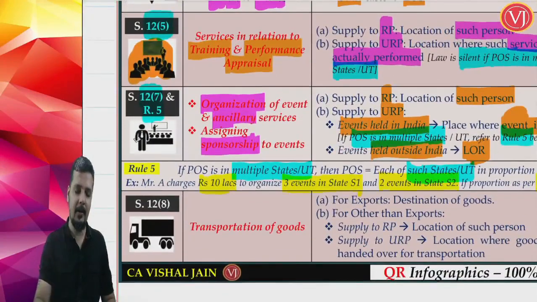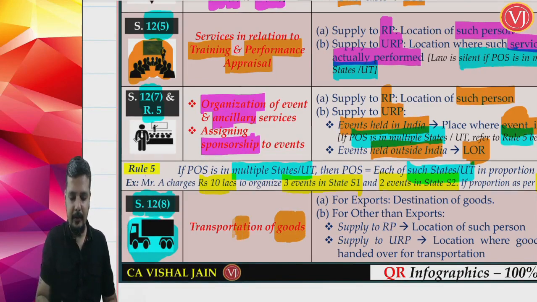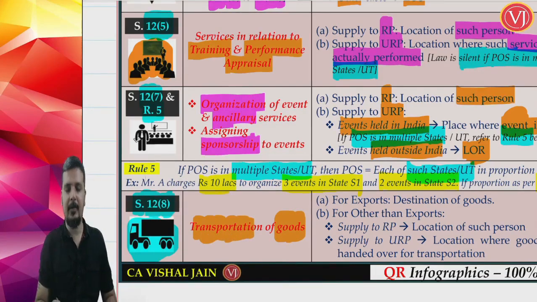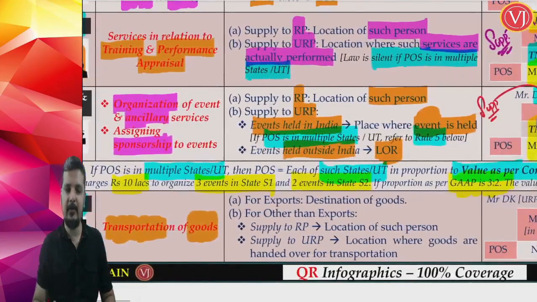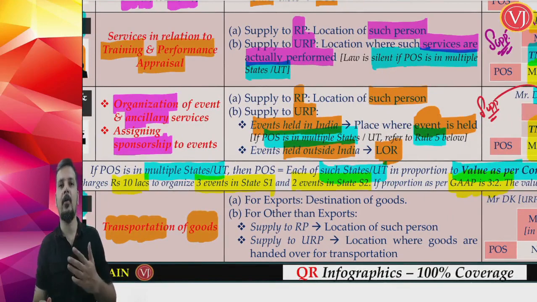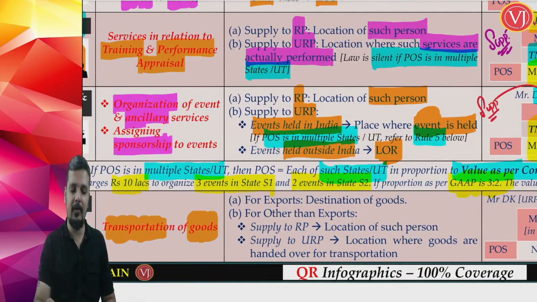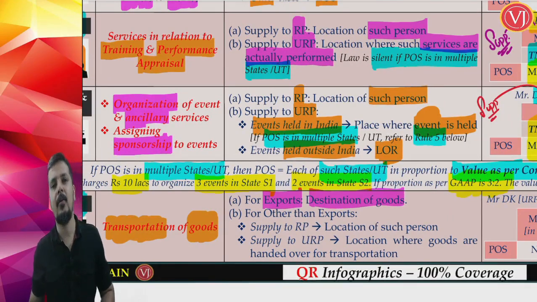Now next, friends, you are talking about section 12 subsection 8, transportation of goods, goods transportation service. When you talk about goods transportation service, if the goods are going outside India, which means it is export of goods, then you have to focus on the destination of goods. So the place of supply is the destination of goods.